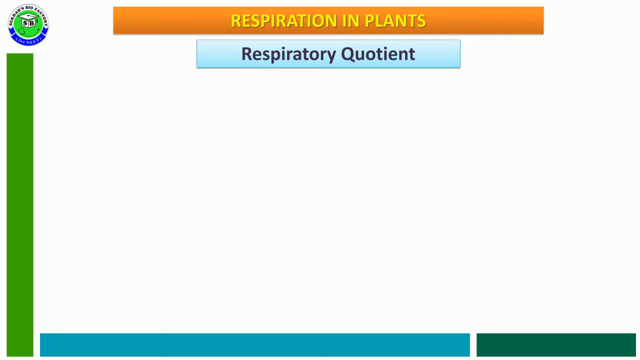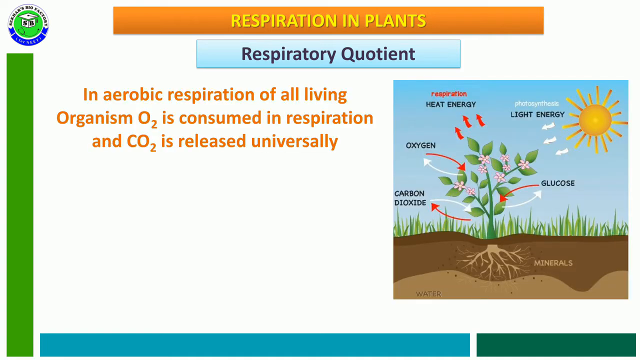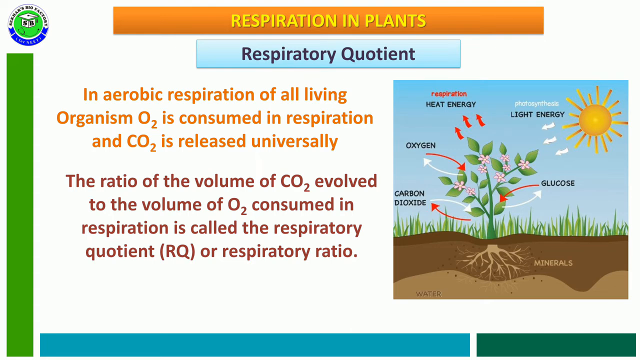In this video, I am going to explain one of the topics in respiration in plants. It is respiratory quotient. In all living organisms, during aerobic respiration, oxygen is consumed and carbon dioxide is released into the atmosphere. It is universal. During this respiration, the ratio of the volume or number of carbon dioxide evolved and the volume or number of oxygen consumed in respiration is called respiratory quotient or respiratory ratio, and it is denoted with RQ.